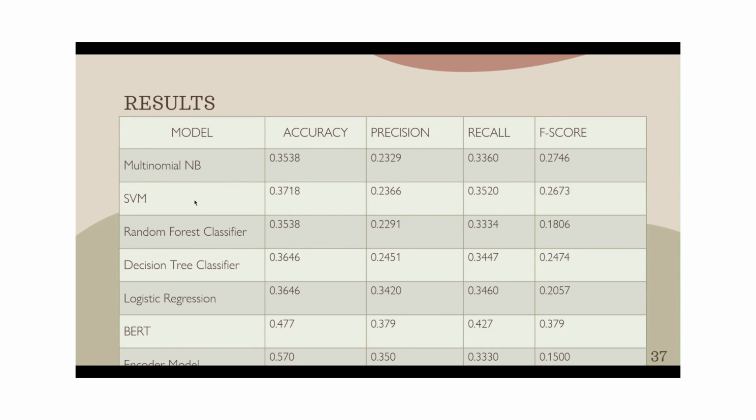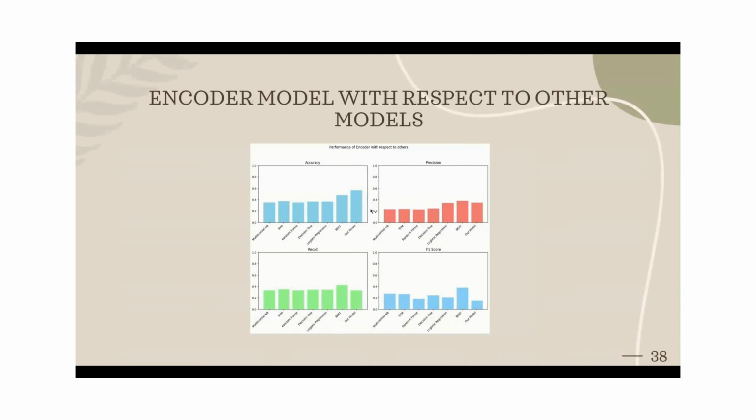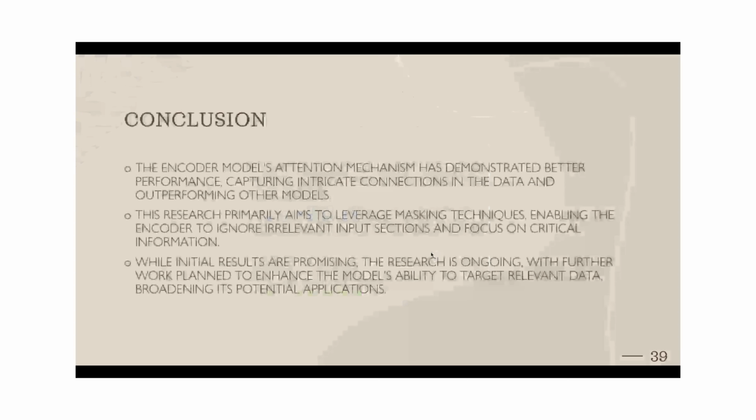So here is the results column. This has all the accuracy, precision, recall and F score noted down. This is the graph that we have used: accuracy, precision, recall and F score. In conclusion, this is the starting stage of research, and we are trying to make use of encoder attention, so we have to develop more.